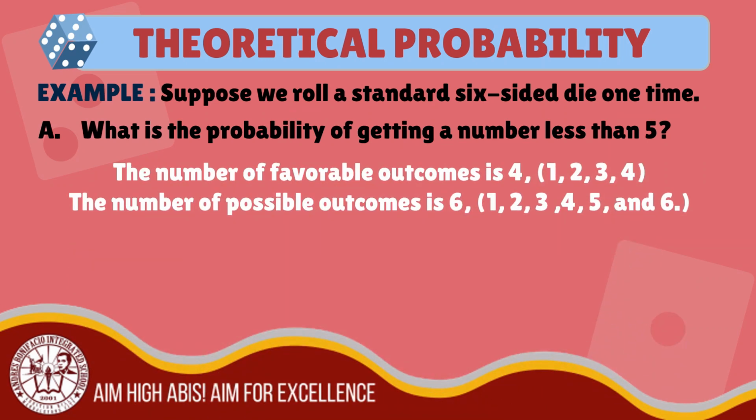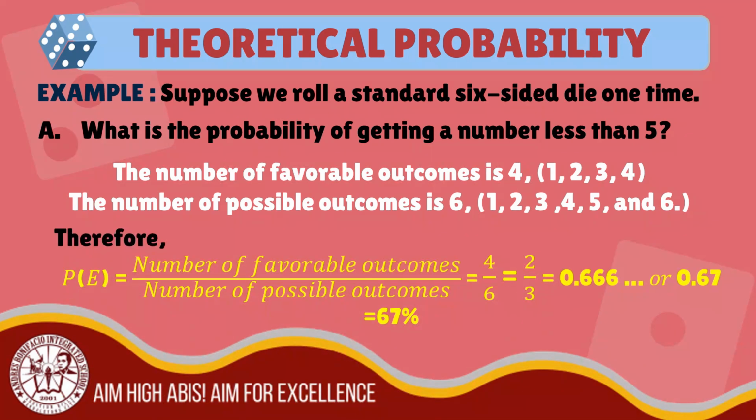We have 1, 2, 3, and 4. The number of possible outcomes is 6. We have 1, 2, 3, 4, 5, and 6.